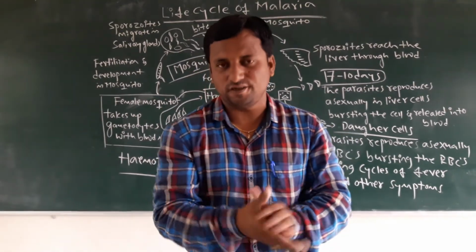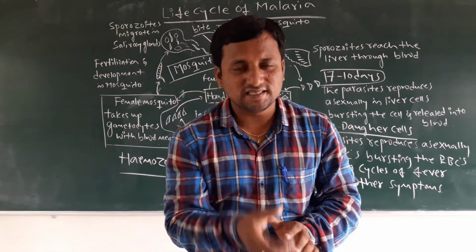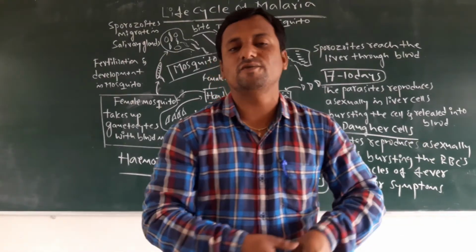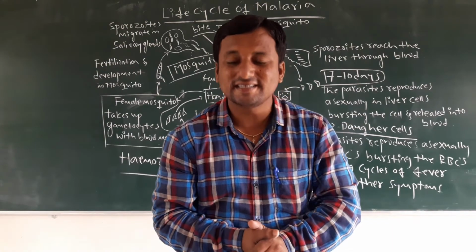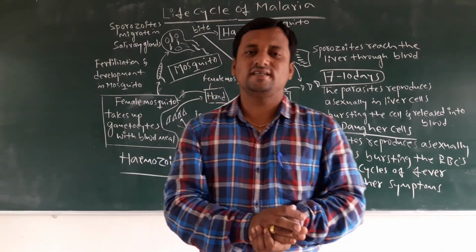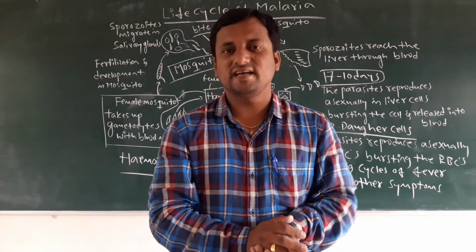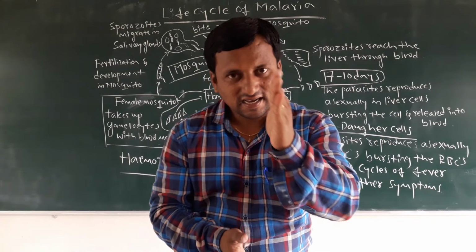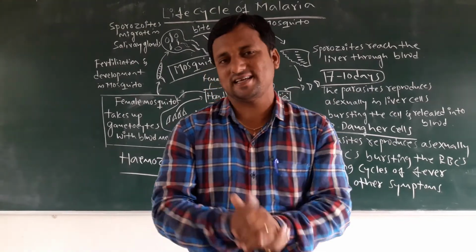Here is an important point. When the bursting of RBC cells takes place, a toxic chemical compound called hemozoin is released. When hemozoin is released into our blood, we suffer from the symptoms. This is the concept of the asexual cycle.